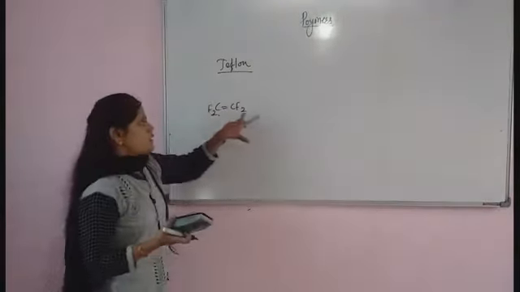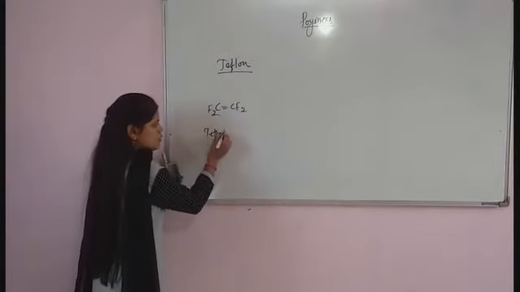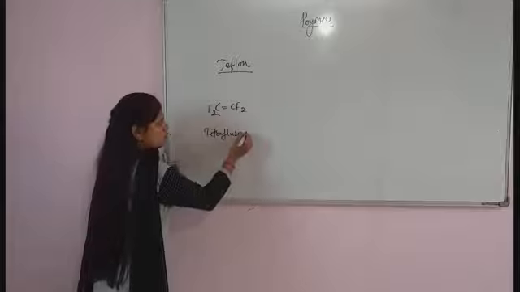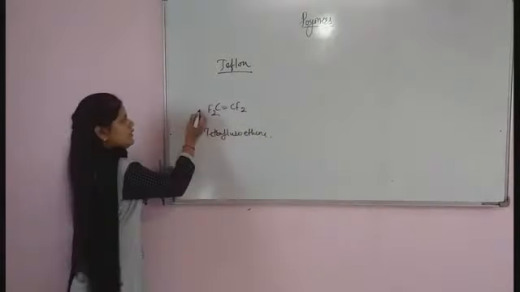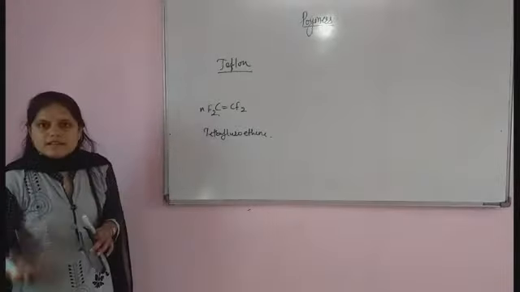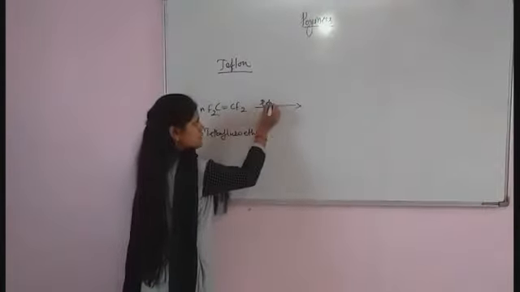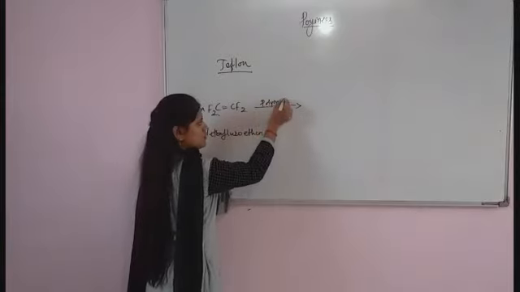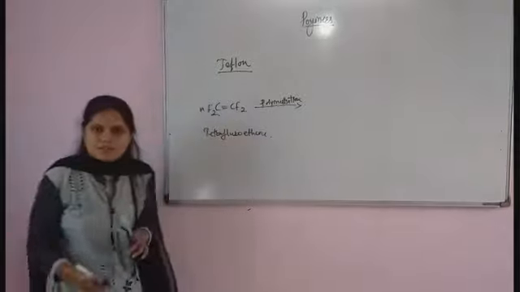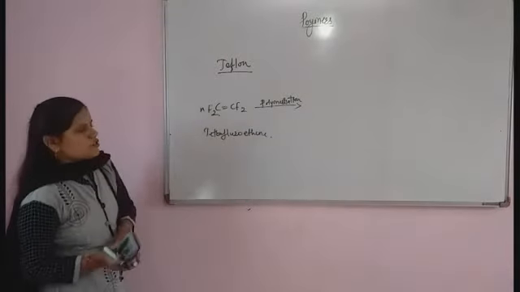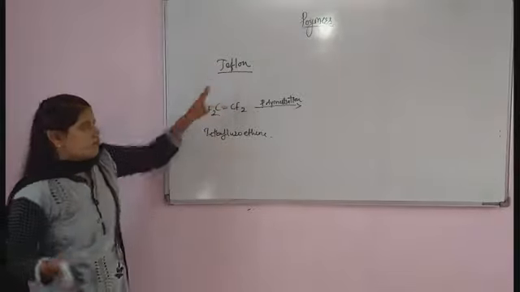Tetrafluoro means we have four fluorine atoms. If n number of tetrafluoroethene undergo the polymerization process, there is a formation of Teflon.